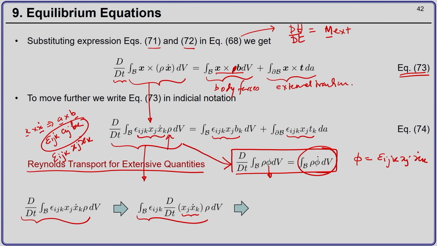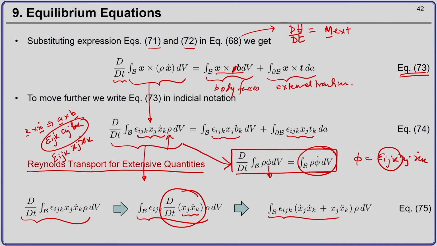You can take out epsilon ijk because that is a scalar quantity, so we just have to take the material time derivative of x j x k dot. We can show that this is equal to epsilon ijk (x j dot x k dot plus x j x k double dot) rho dV.